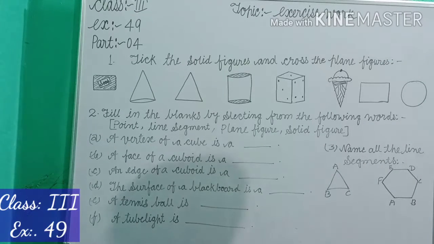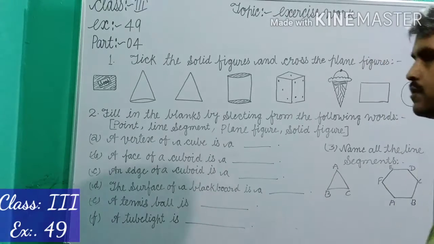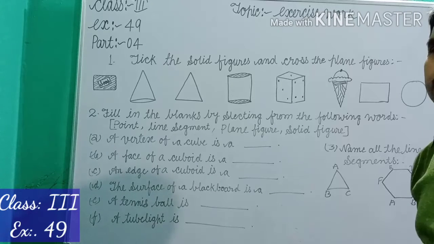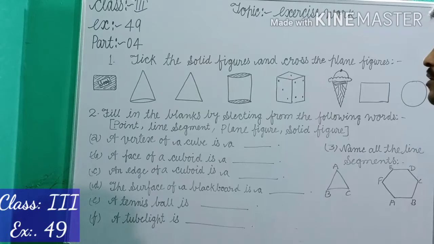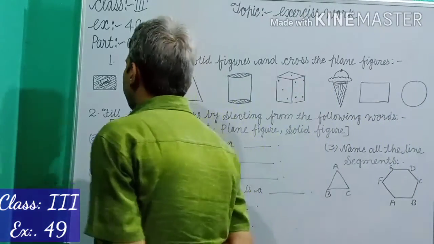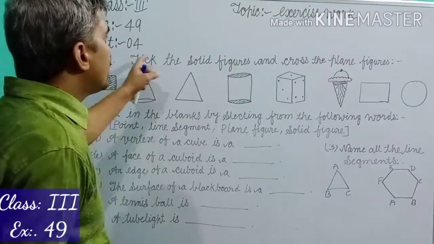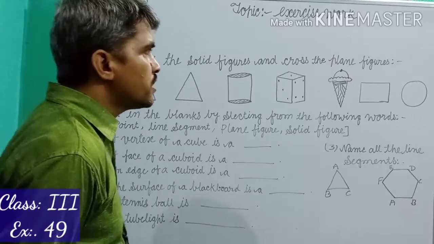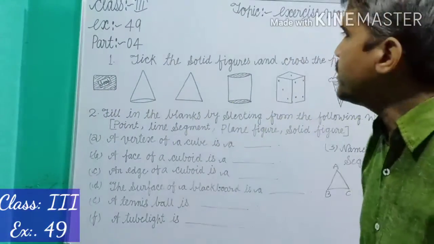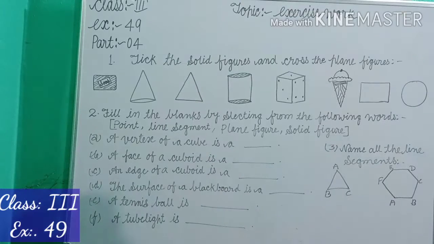In the previous video, we discussed which types of figures we call plane figures and which types we call solid figures. Dear students, you remember that. If you do not remember, please remember these types of solid figures and plane figures. First of all, tick the solid figures and cross the plane figures. Here, write down this statement: tick the solid figures and cross the plane figures.